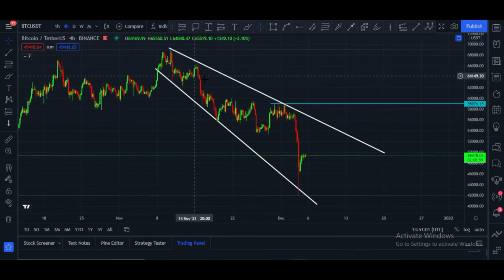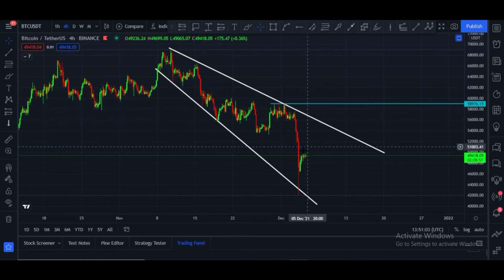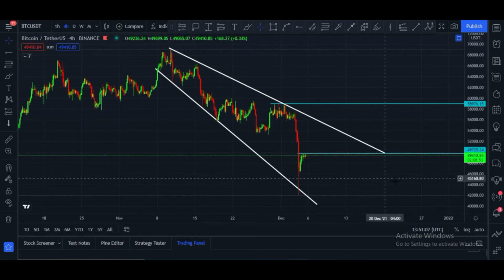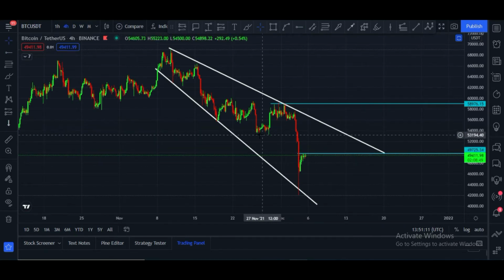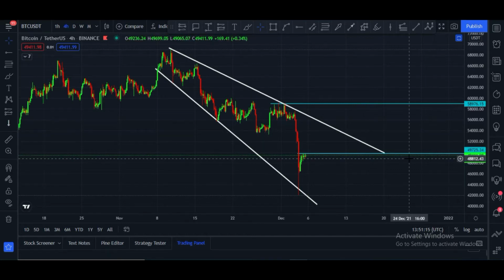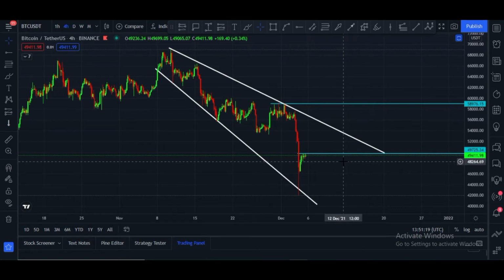Currently it is in this descending broadening wedge. Once it broke this area, it is facing resistance to break this area. Once it breaks this area, in that case the next target would be this area, but for this it has to wait until it breaks the $50,000 price zone. In that case, definitely a new rally towards the upside will come.